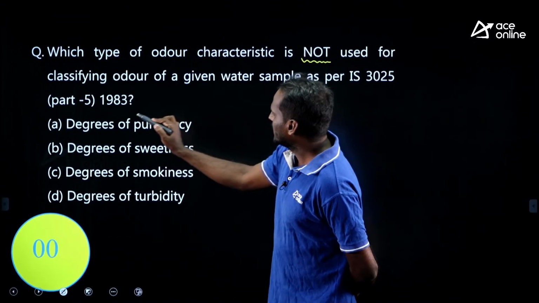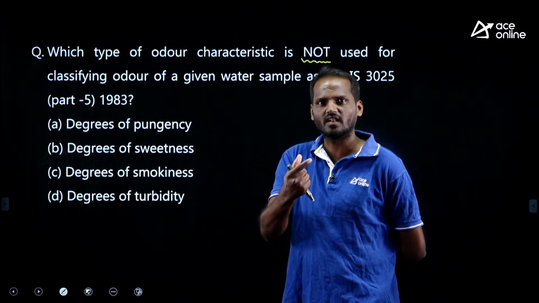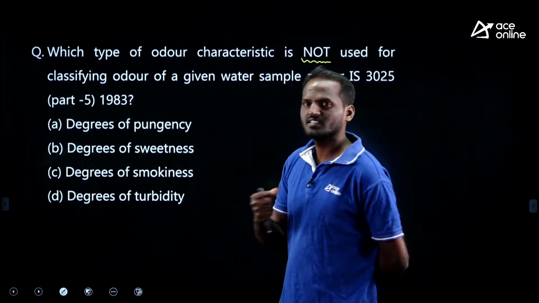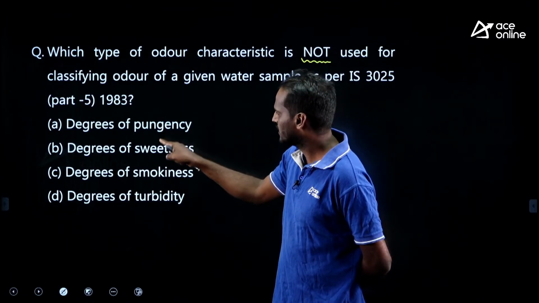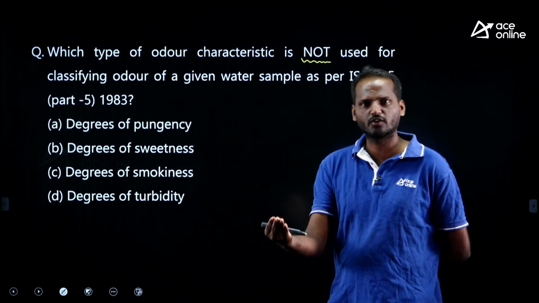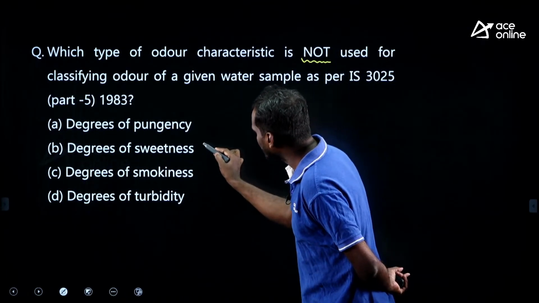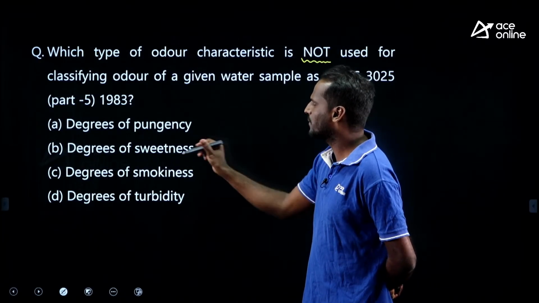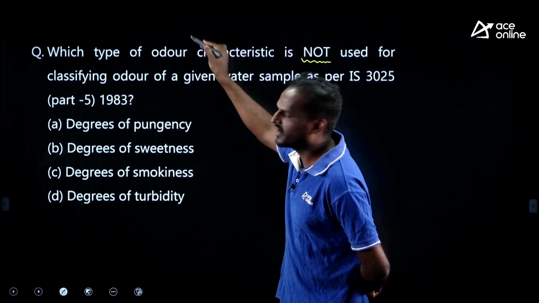See, the degree of pungency is related to smell, therefore we can consider it for classifying the odor. Degree of sweetness relates to taste. Odor and taste: pungency is smell, sweetness is taste related. Degree of smokiness is also related to smell. Therefore, all these three characteristics can be used for classifying the odor.